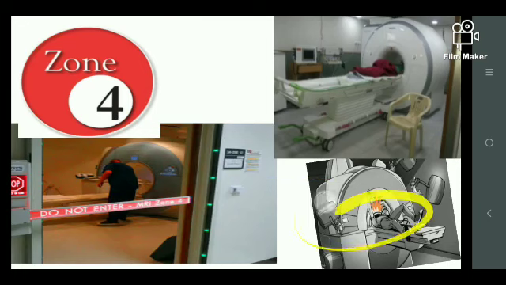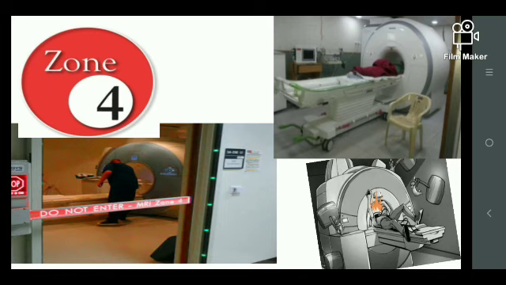If you enter, you will be in the saw and teeth of our dangerous MRI machine, which is going to engulf you at a speed. It means it's a high speed. It is going to engulf us. So be careful when you are in these types of zones. The most important zone is zone 4. Zone 1 is free for everyone. It's like a green signal, you can go. Zone 4 is like a red signal.